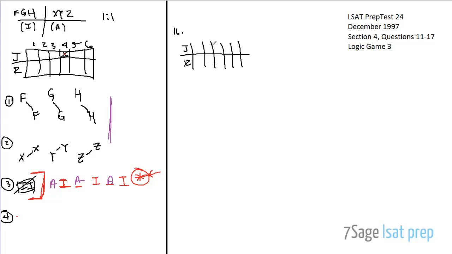1, 2, 3, 4, 5, 6. I don't know why I went back to doing this. I think it just looks better. But anyway, we know that this is advanced, intermediate, advanced, intermediate, advanced, intermediate. Or not intermediate, introductory. Why do I keep saying intermediate? Well, we know immediately, since this slot has to be an introductory book, that this first slot definitely also has to be an introductory book, right?